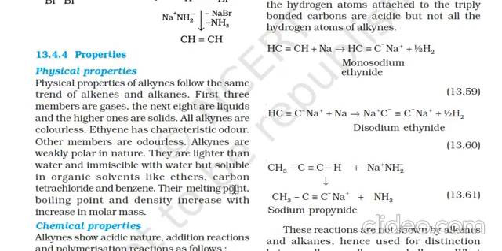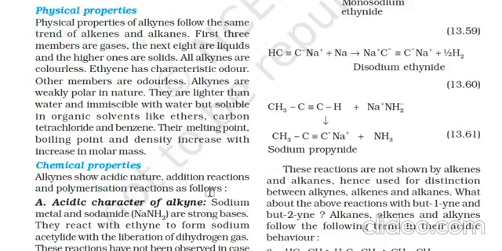What are the physical properties of alkynes? Physical properties of alkynes follow the same trend as the alkenes and alkanes. The first three members are gases, the next eight members are liquids, and the higher ones are solid. All alkynes are colorless. Ethyne has a characteristic odor; other members are odorless. Alkynes are weakly polar in nature. They are lighter than water and immiscible with water, but soluble in organic solvents like ether, carbon tetrachloride, and benzene. Their melting point, boiling point, and density increase with the increase in molecular mass.